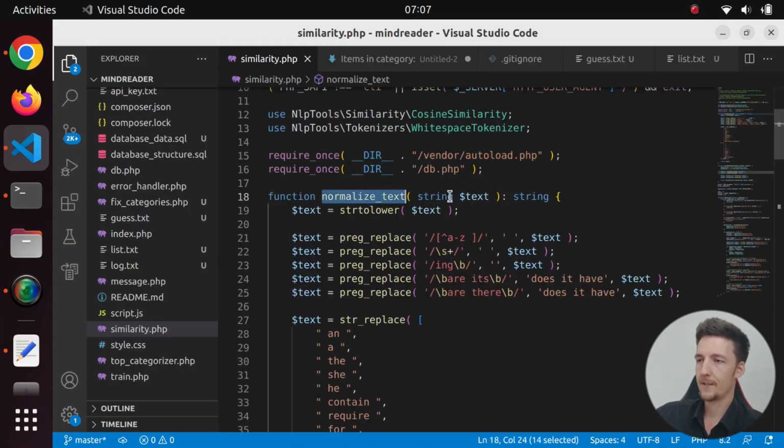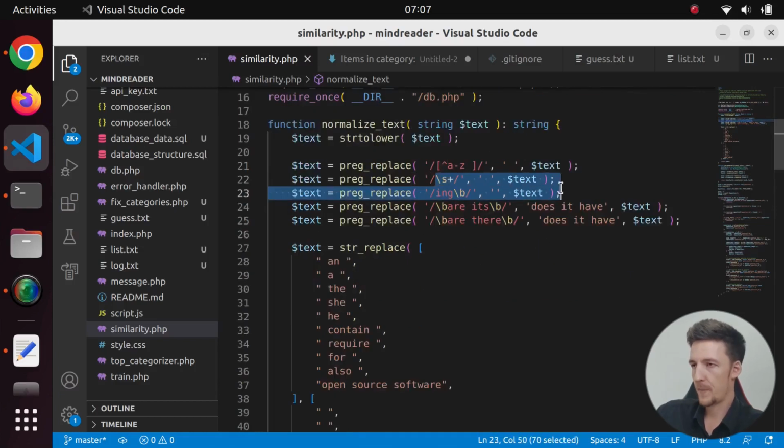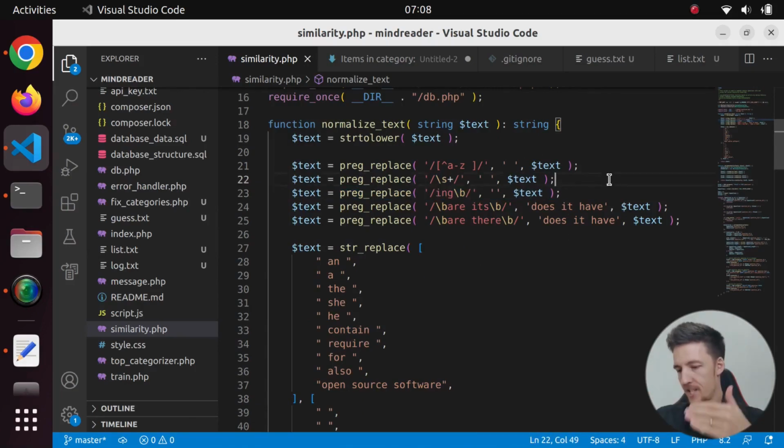Now, first I created this function to normalize the text. So first I made it lowercase, and I removed everything except spaces and letters, and then I removed the extra spaces, and I removed all the "ing" from the end, because sometimes the questions were very similar, but one question had the "ing" at the end. I can't think of an example right now, but there were many examples like this.